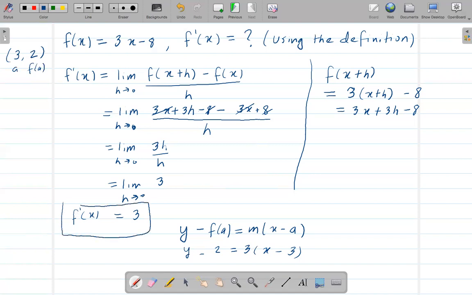You don't have to say anything more. If I simply ask to find the derivative, or find f prime, I will specify to use the definition. So you have to use this process. This is how you use the definition, because there is a definition right here. So this is how you need to get the answer.